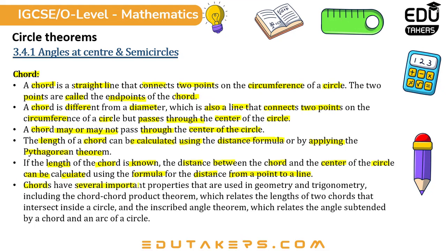Chords have several important properties that are used in geometry and trigonometry, including the chord-chord product theorem, which relates the lengths of two chords that intersect inside a circle, and the inscribed angle theorem, which relates the angle subtended by a chord and an arc of a circle.